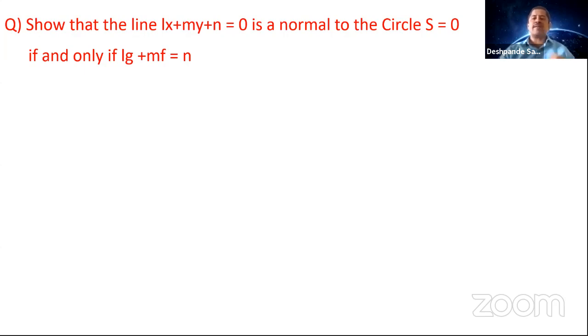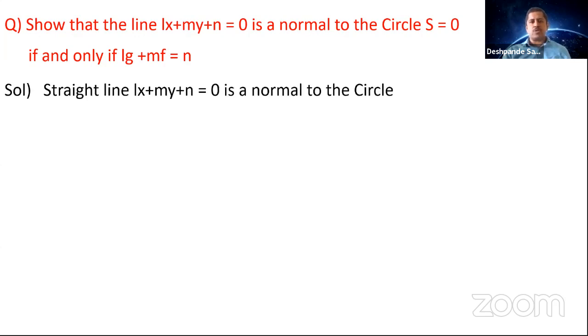So the circle equation is given as S is equal to 0. What is the meaning of S is equal to 0? S is equal to 0 is the general standard equation of a circle: x square plus y square plus 2gx plus 2fy plus c is equal to 0. So the straight line is Lx plus My plus n is equal to 0, and the circle equation is x square plus y square plus 2gx plus 2fy plus c is equal to 0. What should be the center here? The center should be minus g and minus f.